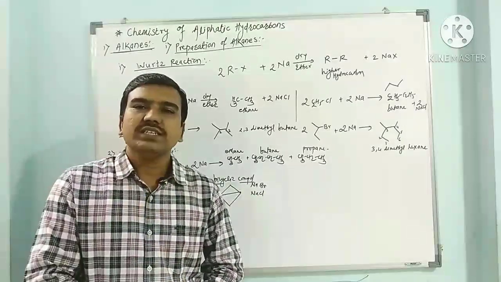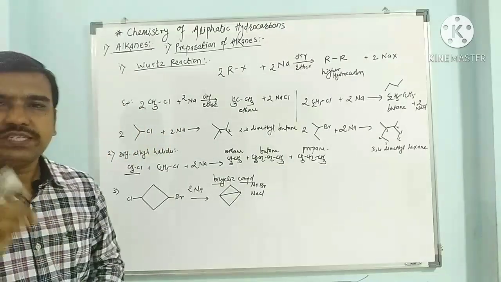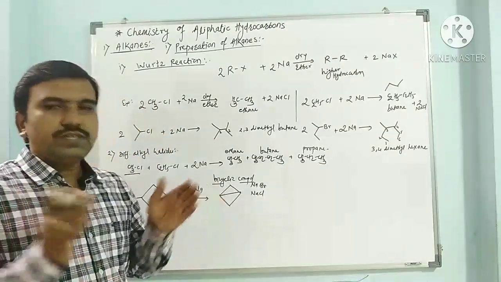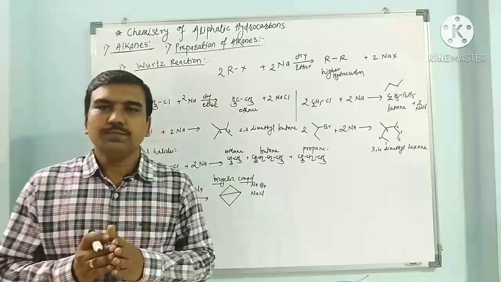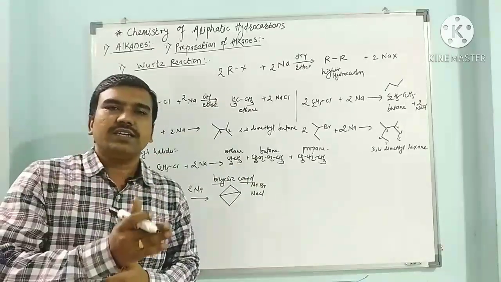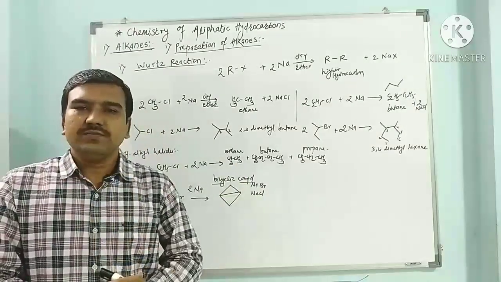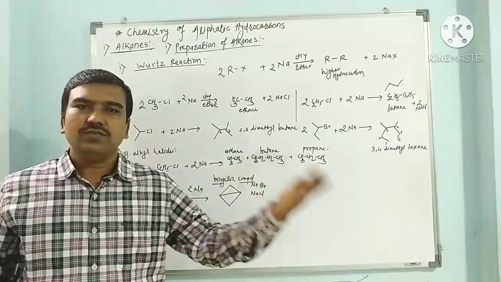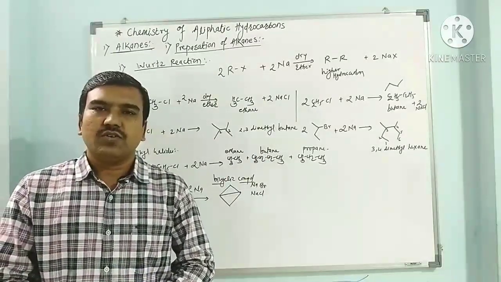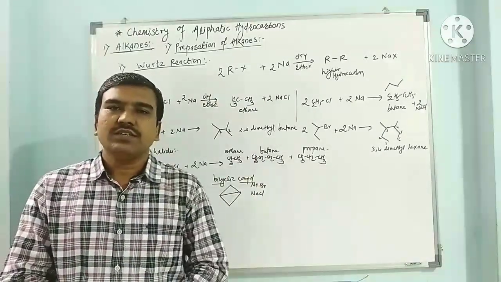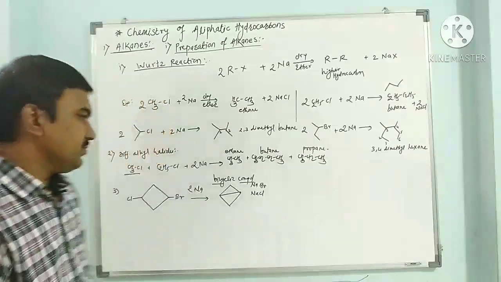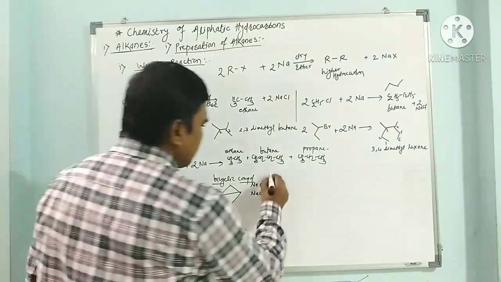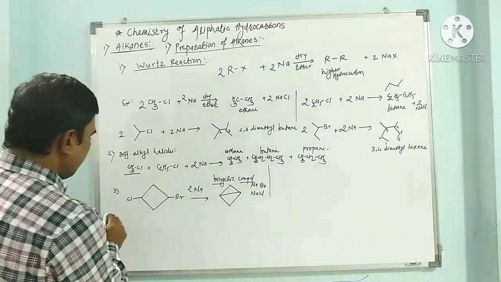Now the second reaction in this category is the Wurtz-Fittig reaction, in which different compounds such as alkyl halide and aryl halides can react with each other in the presence of sodium metal, giving alkyl arenes or alkylated aromatic systems, known as the Wurtz-Fittig reaction.